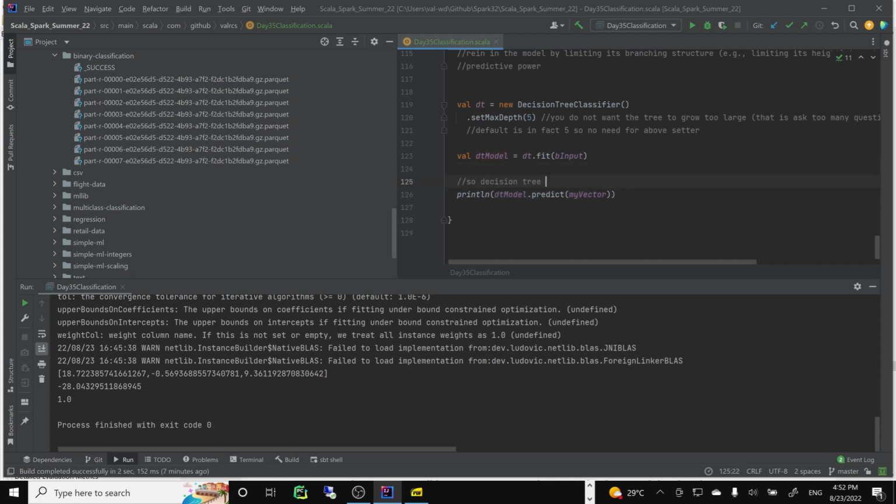The decision tree predictor will work just like the linear regression and logistic regression models.